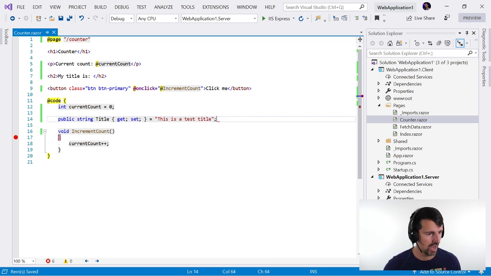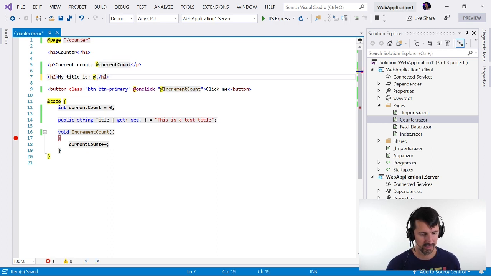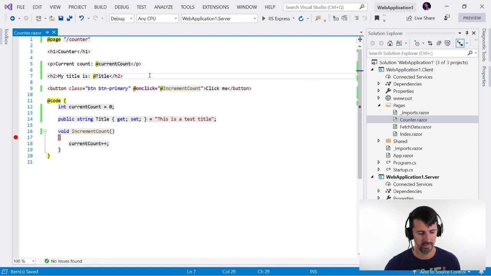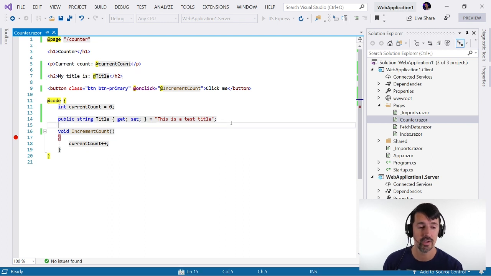Okay. So now, how would I bind... Okay, I'm going to take from what this says. I assume I have a property, and I can just say at title. Right? Let's check it out. I'm going to F5 it because apparently it doesn't matter. It's slow either way. But that's still cool. I can use code snippets in here in my C# code because I use snippets a lot. It made me very productive.